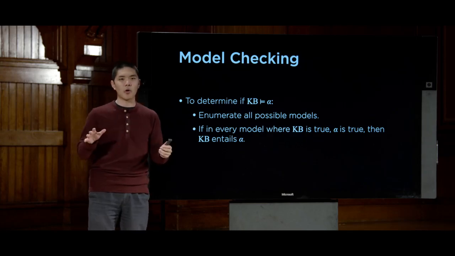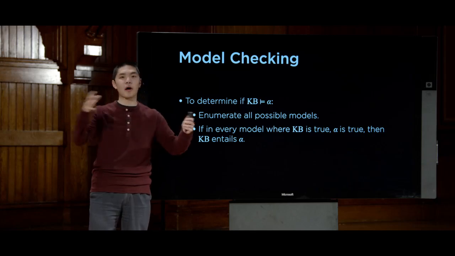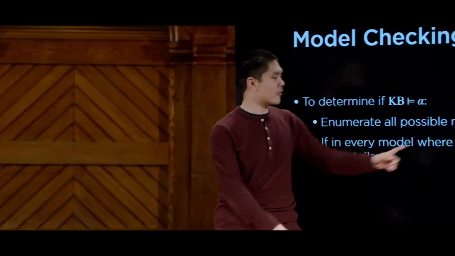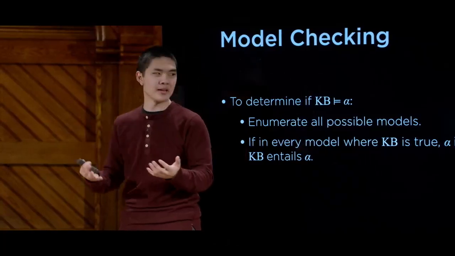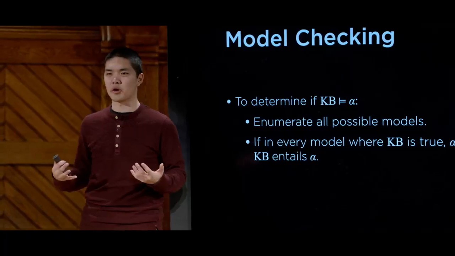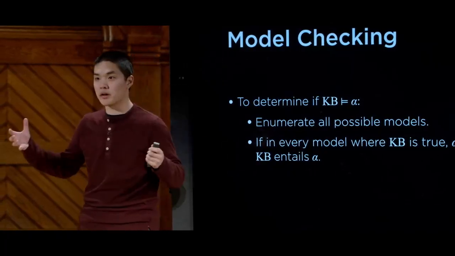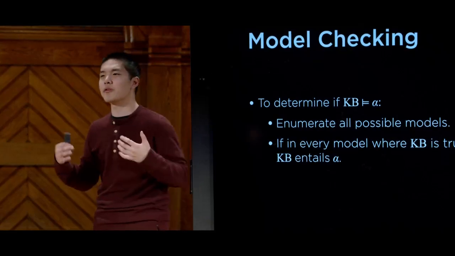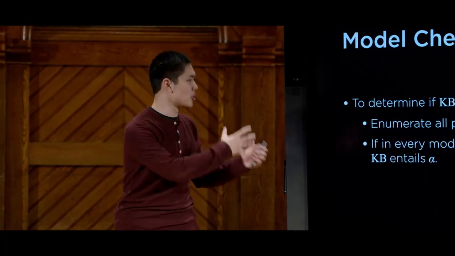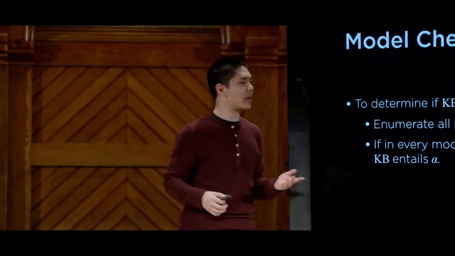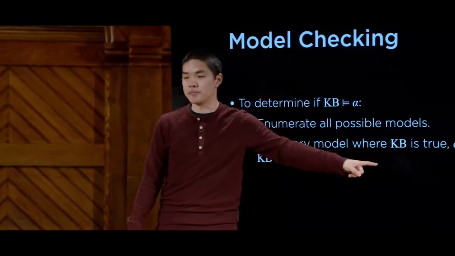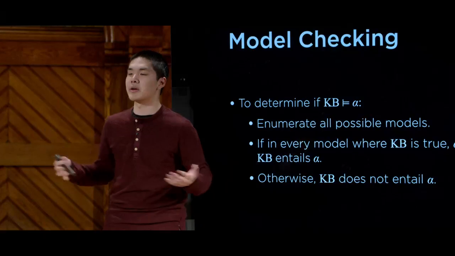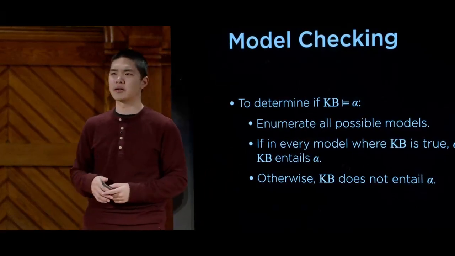So let's take a closer look at that sentence and try and figure out what it actually means. If we know that in every model, in other words, in every possible world, no matter what assignment of true and false to variables you give, if we know that whenever our knowledge is true, what we know to be true is true, that this query, alpha, is also true, well, then it stands to reason that as long as our knowledge base is true, then alpha must also be true. And so this is going to form the foundation of our model checking algorithm. We're going to enumerate all of the possible worlds and ask ourselves, whenever the knowledge base is true, is alpha true? And if that's the case, then we know alpha to be true. And otherwise, there is no entailment. Our knowledge base does not entail alpha.